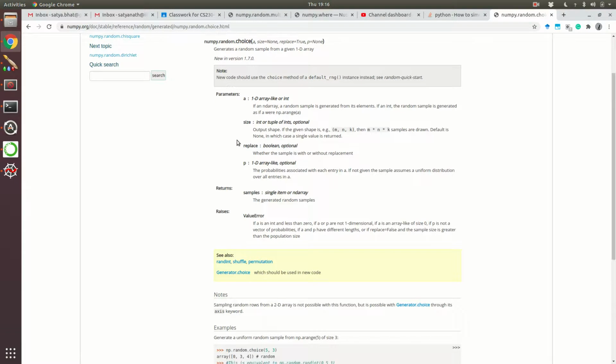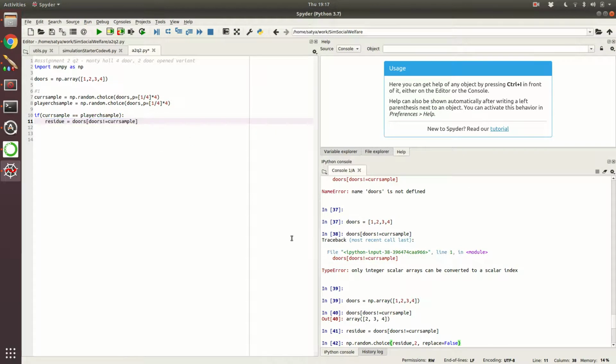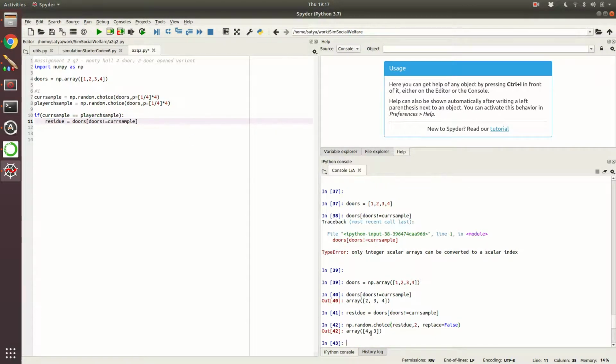So you get this one, np.choice. Here, if you see, this is the one we have to do, because out of the 5 I have to choose 3 and I should not replace. Once I have chosen that, I cannot choose the same door again. Okay, so let's do this. If I run this, I get the 2 doors.